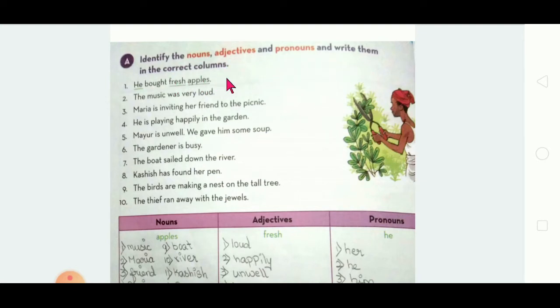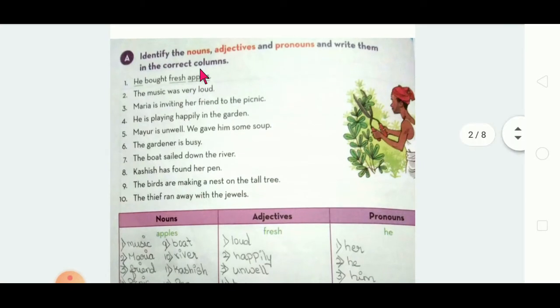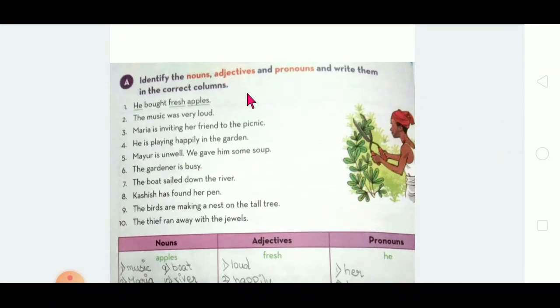Already I have told you what nouns, adjectives and pronouns are, but let me say again. Naming words are called nouns: the name of a person, place or thing. An adjective is a word which qualifies or describes the noun.